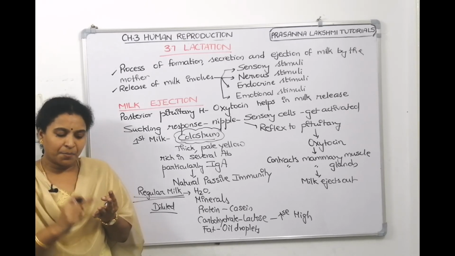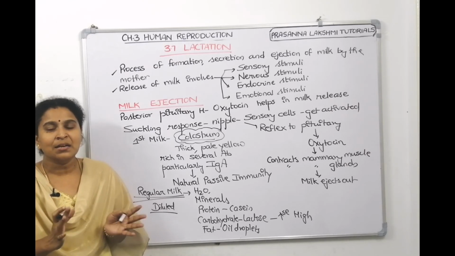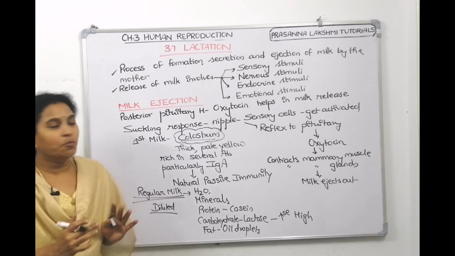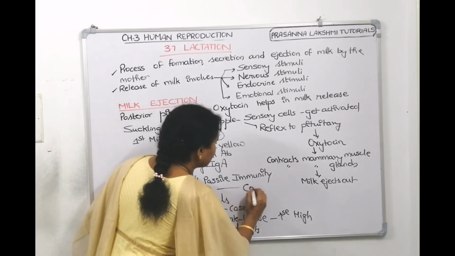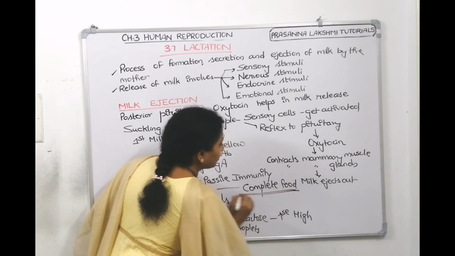So the mother's milk is a little diluted. It contains water in maximum proportion, minerals, a milk protein called casein, and milk sugar called lactose. Carbohydrate, protein, fat, minerals, everything is there. So mother's milk can be considered a complete food for the newborn child.